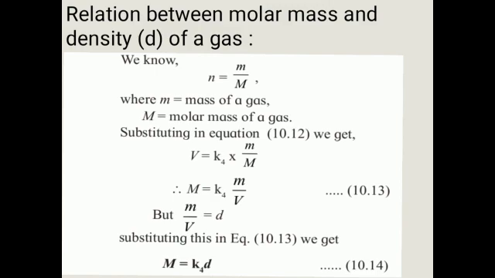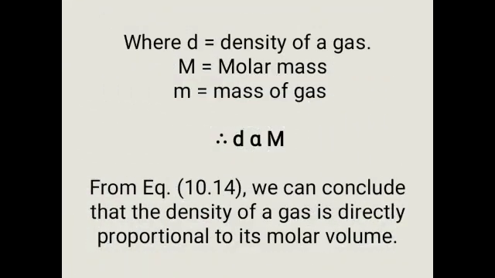Capital M is the molar mass, K4 is the constant, and d is the density, meaning molar mass is directly proportional to the density. Small d is the density of gas, capital M is the molar mass and small m is the mass of a gas. Therefore d is directly proportional to capital M, that is, density is directly proportional to the molar mass. So from equation 10.14 we can conclude that the density of a gas is directly proportional to the molar mass.